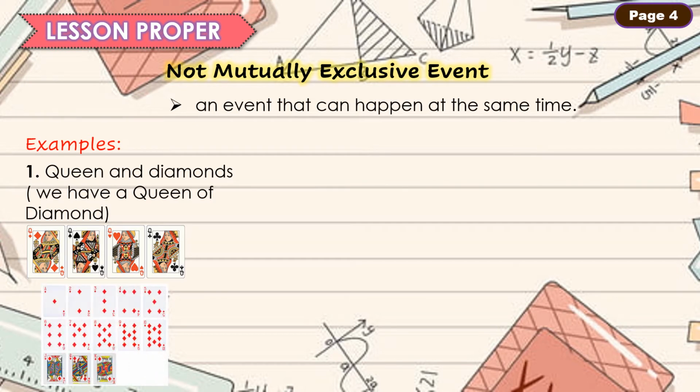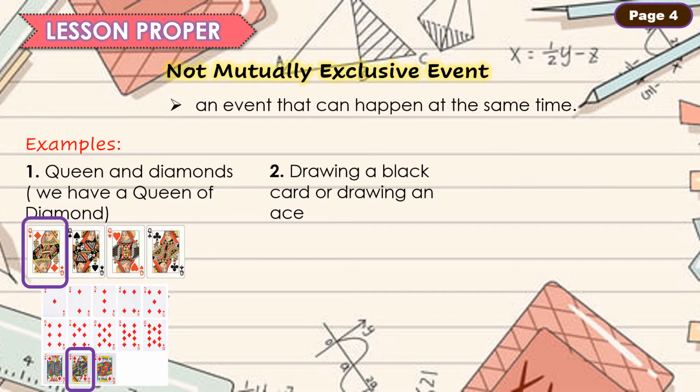And this is the set of diamond cards. Mayroon tayong queen for a set of queens and another queen for a set of diamond cards. Ibig sabihin, pwedeng lumabas ng sabay sa dalawang event. Pwedeng pagkakuha mo kagad ng card, queen na, tapos diamond pa. Na-satisfy mo yung ating event number 1.